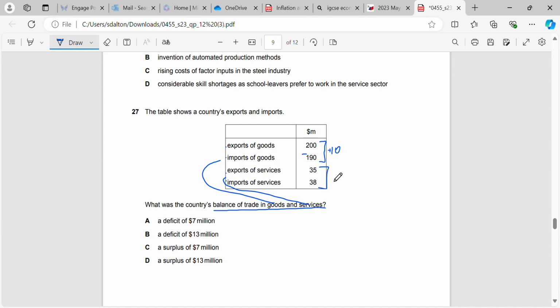And our balance of trade in services then, export services 35, imports of services 38. So we're left with minus 3 as our balance. So our balance would be 7. So we calculate goods separately, services separately, and then add the two sums. And that would be, in this case, oh, I nearly put a deficit there. That would be a surplus of 7 million.